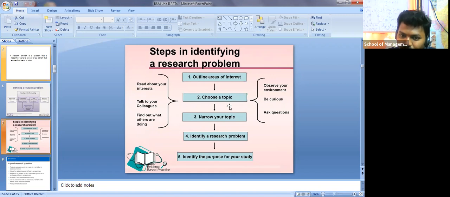Now again you have to narrow that. In recruitment, what type of method are they following? Is it the offline method or the online method? Which method is the best for that particular company to reduce cost without wasting resources?